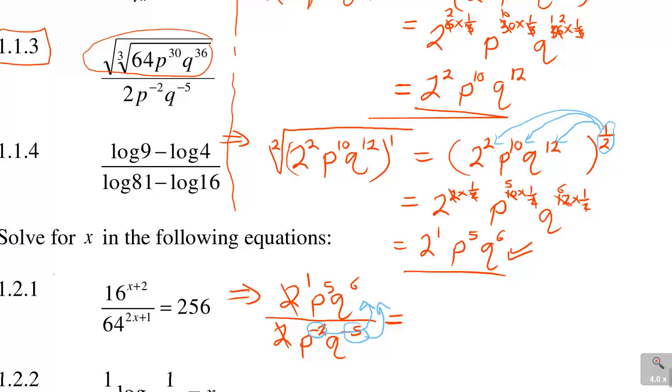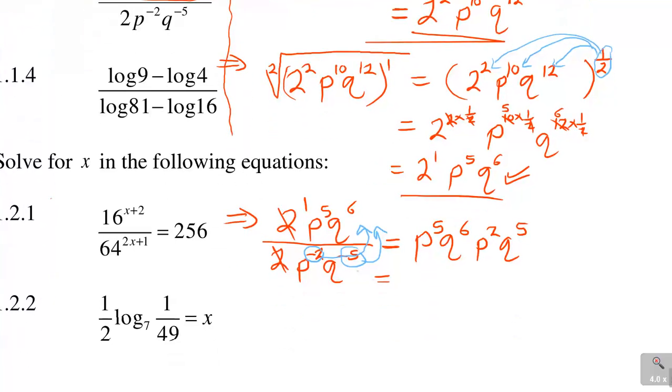So what I'm going to be having then, I will have P5 and Q6. Now going to the top, start with the P, I've got the P2 and Q5. You see that? Then if I bring it all together, collecting like terms, I've got P5 dot P2 and Q6 dot Q5. Even if there was no dot, it means they are multiplying.